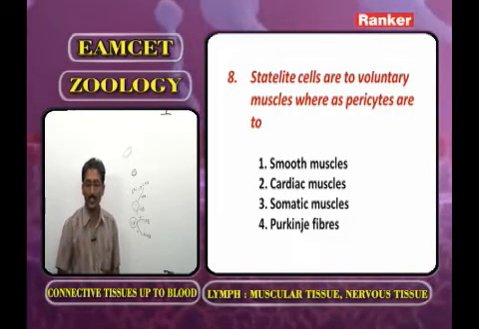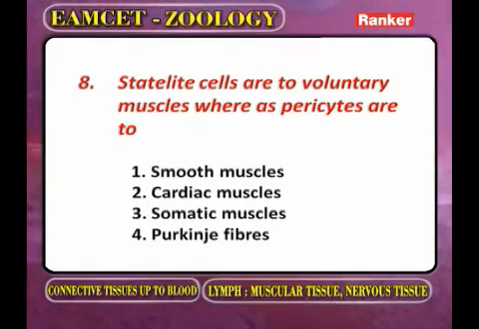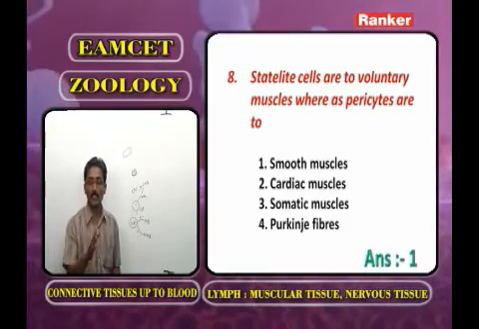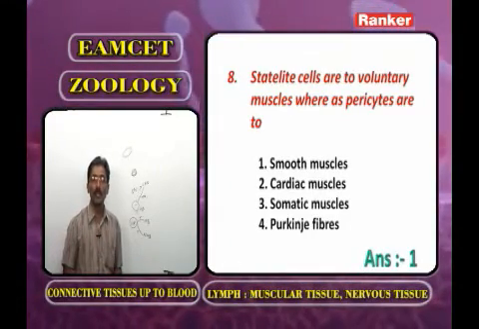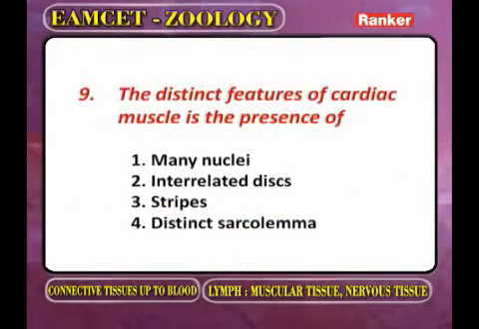Now you identify the question. Satellite cells are to voluntary muscles, whereas pericytes are to: smooth muscles, cardiac muscles, somatic muscles, and Purkinje fibers. The correct answer for this question is the first option, that we call smooth muscles. Now we go for the next question.